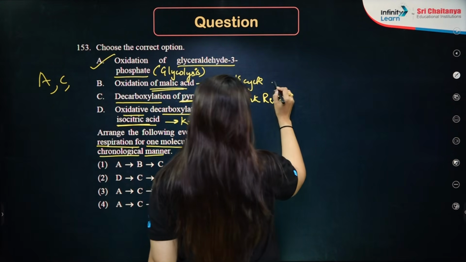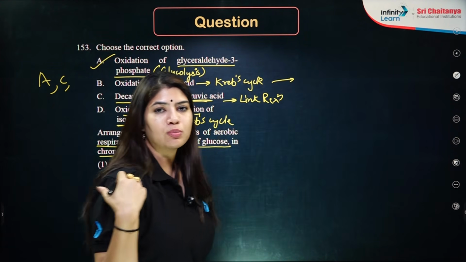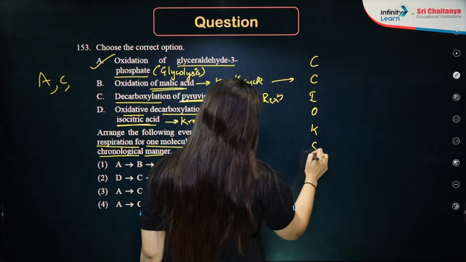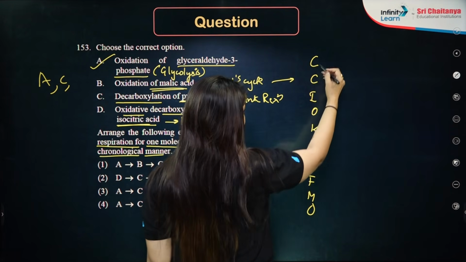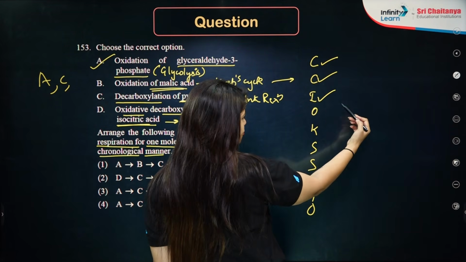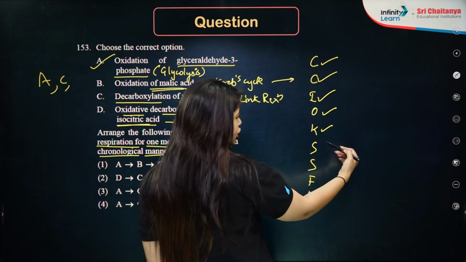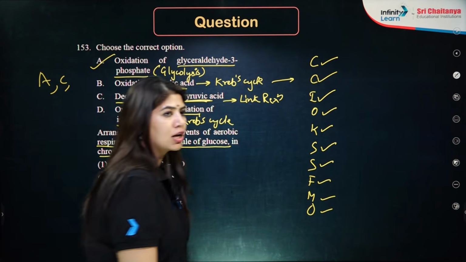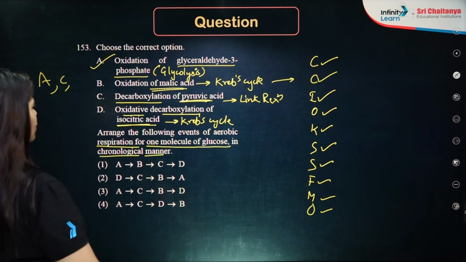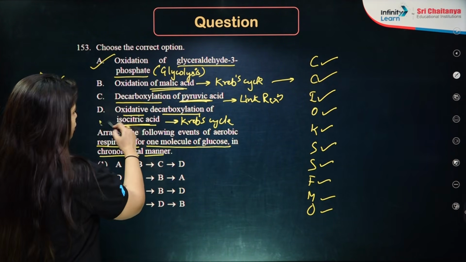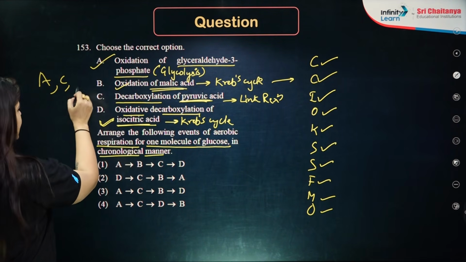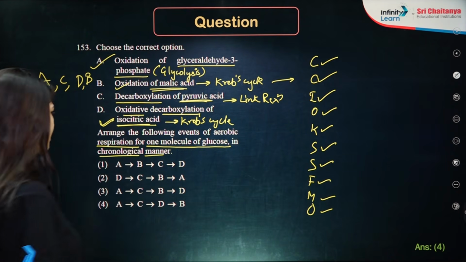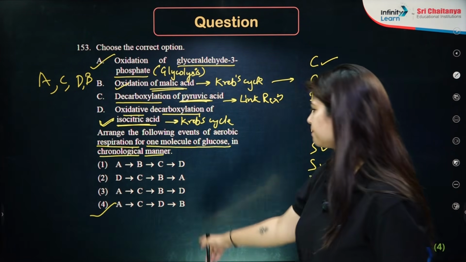In the Krebs cycle, the different molecules participate in an order: citric acid, cis-aconitic acid, isocitric acid, oxalosuccinic acid, alpha-ketoglutaric acid, succinyl coenzyme A, succinic acid, fumarate, malate, and then oxaloacetic acid. According to this sequence, this is going to form first, then this one. So A, C, then D, and then B. A, C, D, and B. Answer is option number 4.